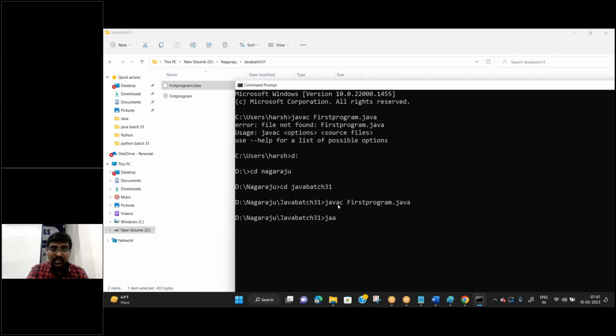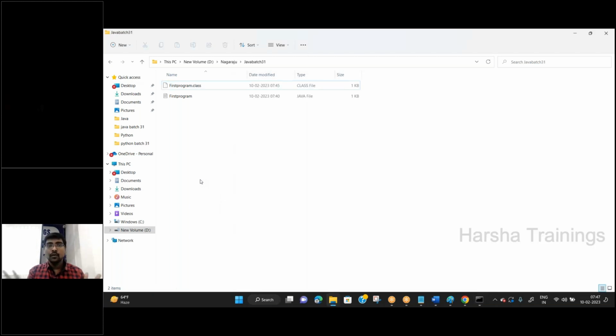Okay. Once the compilation stage is completed, the dot class file is generated. Now, what is the second step? My second step is java space, the name of the program. That is called execution. Enter. Automatically, according to whatever program you wrote, you get the output: Welcome to Java. Fine. Okay.